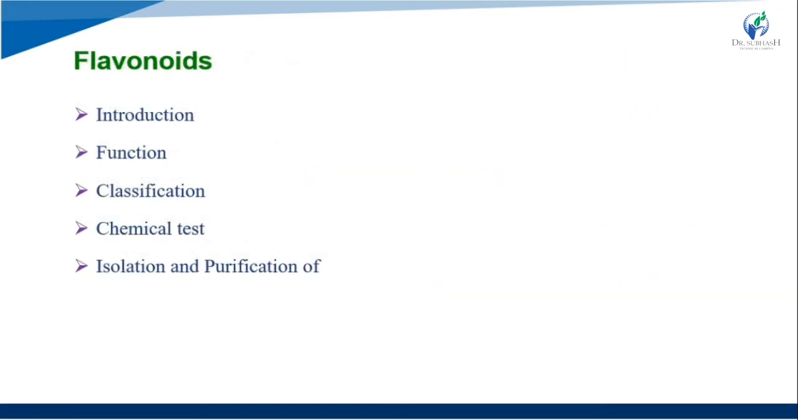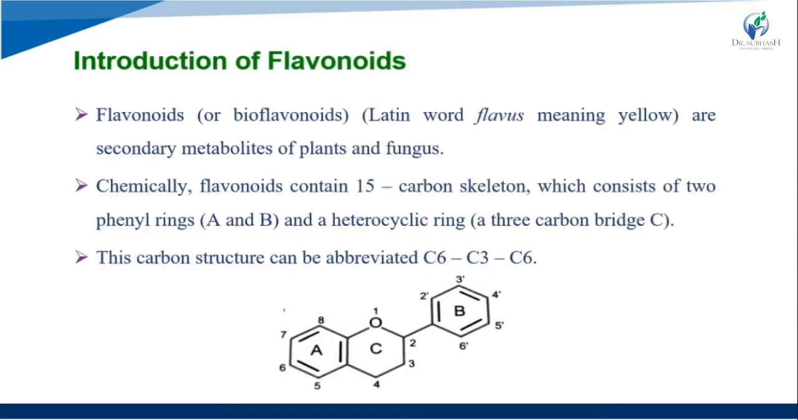So in the flavonoids topic, we consider all these parts, that is introduction, function, classification, then chemical test, and isolation and purification of the flavonoids. So, introduction of the flavonoids. Flavonoids or bioflavonoids, from the Latin word flavus, means yellow, are secondary metabolites of plants and fungi.